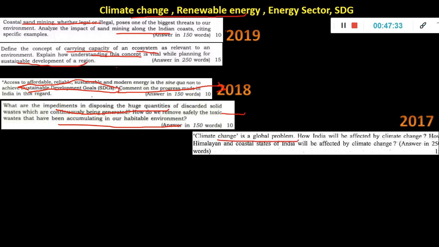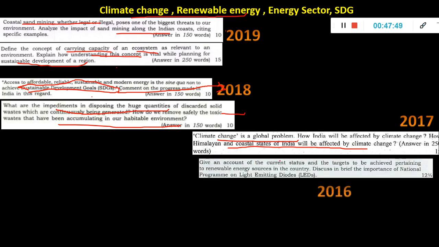Climate change is a global problem. How will India be affected by climate change? How will Himalaya and coastal states of India be affected by climate change? Everything is the same, climate change, but they are asking specifically about the Himalayas and coastal states, not central India or anything else. Give an account of the current status and targets to be achieved pertaining to the renewable sources of energy in the country.